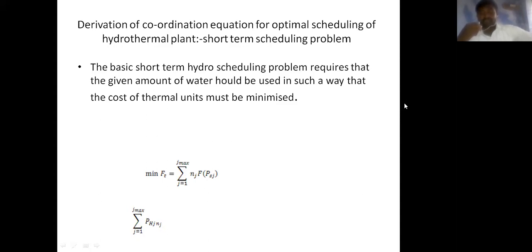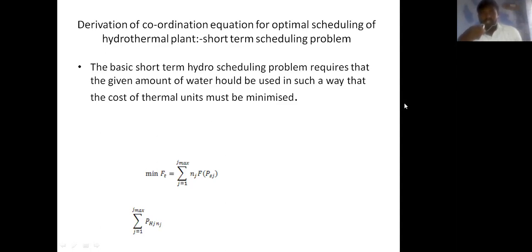As the scheduling period is very small, the head of the water in the reservoir can be assumed to be constant, so there may not be any changes in the head of the water present in the reservoir. Now let us derive the coordination equations of short-term scheduling problems, and they are very simple and easy to determine.